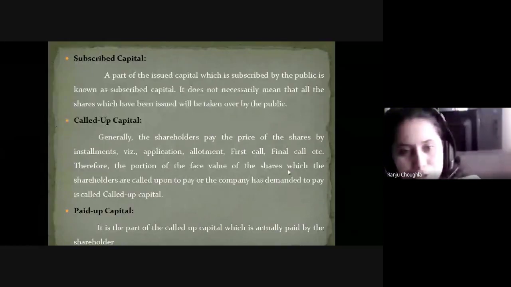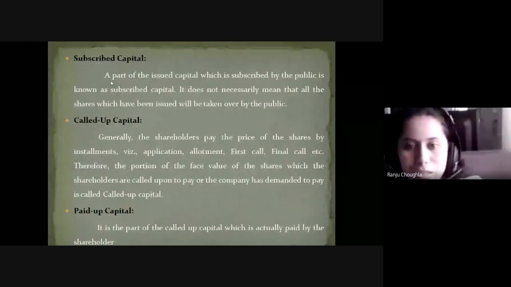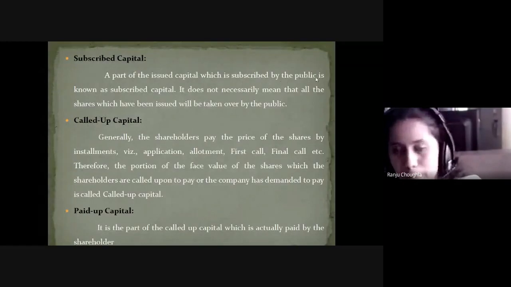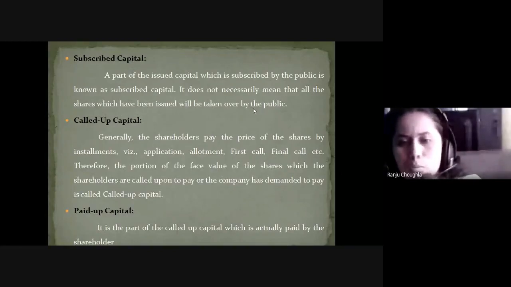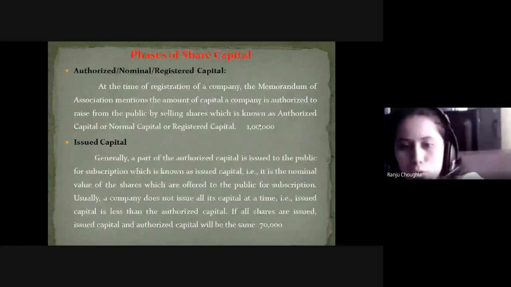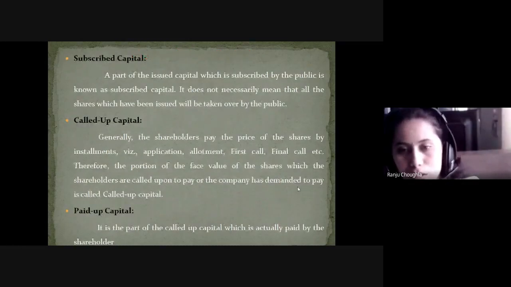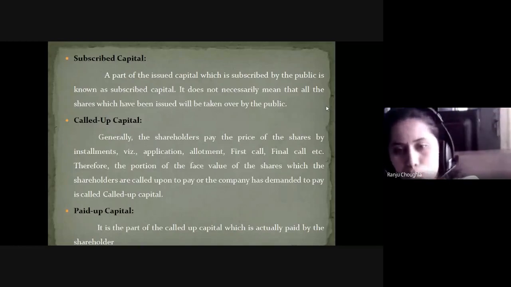So here it is clearly mentioned. It is a part of the issued capital which is subscribed by the public. Subscribed means purchased. It does not necessarily mean that all the shares which have been issued will be taken by the public. So you mentioned at the time of registration 1 lakh is the authorized share capital, and out of that 1 lakh, 70,000 shares you were issuing to the public. And out of those 70,000 shares, it is not compulsory that all 70,000 shares need to be purchased by the public.